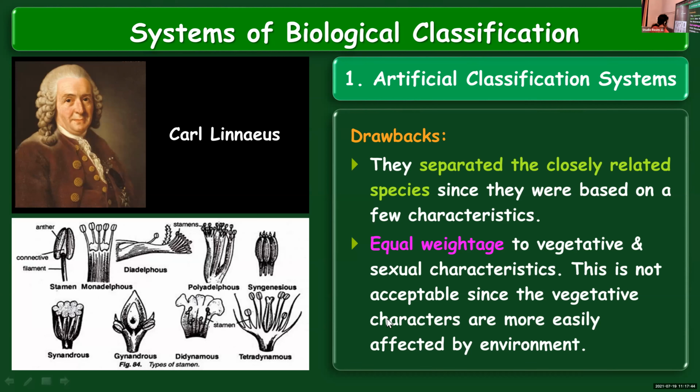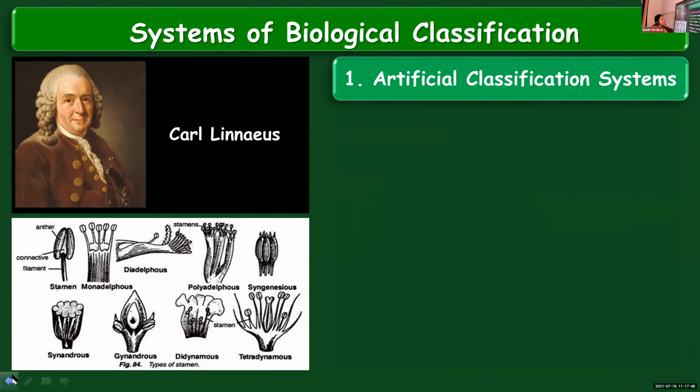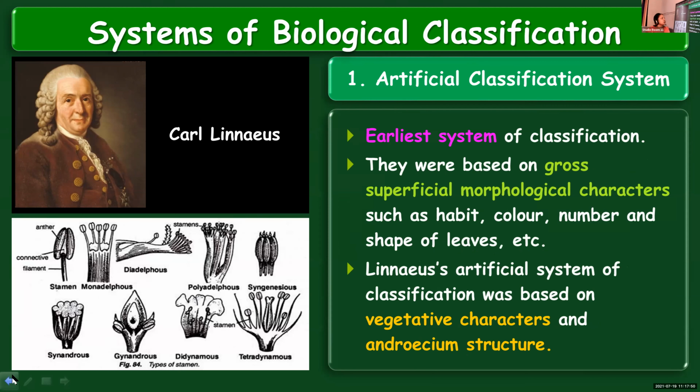So once again, we will see the different methods for classifying plants. The artificial classification system is considered to be the earliest system of classification.